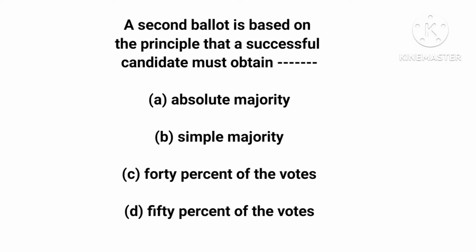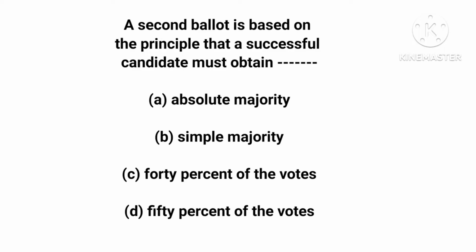In a second ballot, the winner is the person that gets more than half of the votes cast. For example, if the total number of votes cast was 1,000, a winner can emerge with 501 votes. This is called absolute majority, where the winner gets more than 50% of the votes cast.